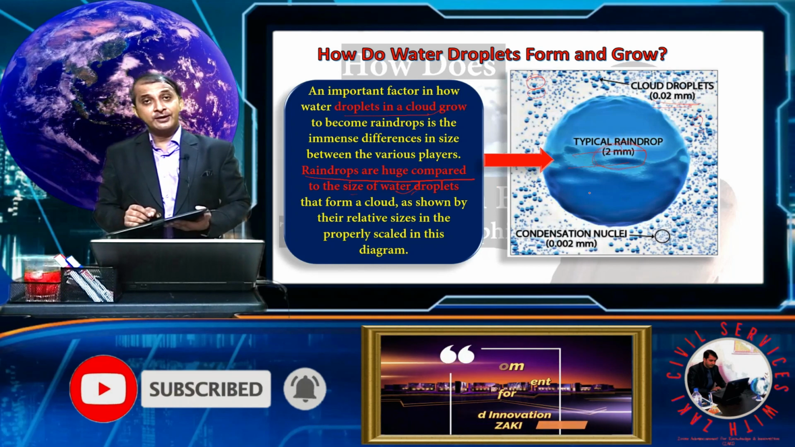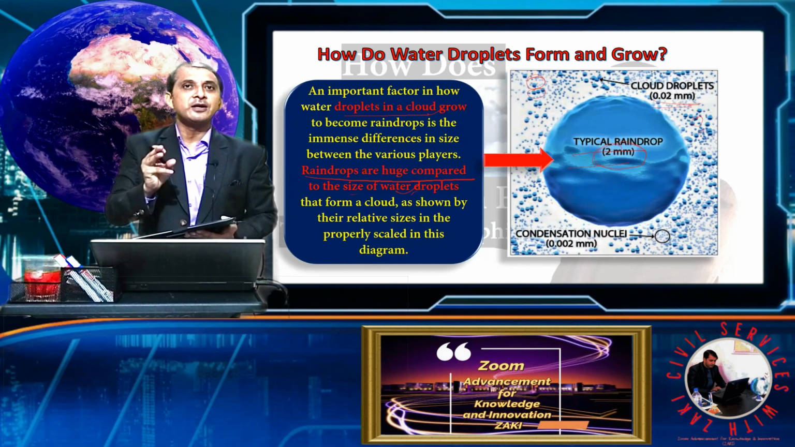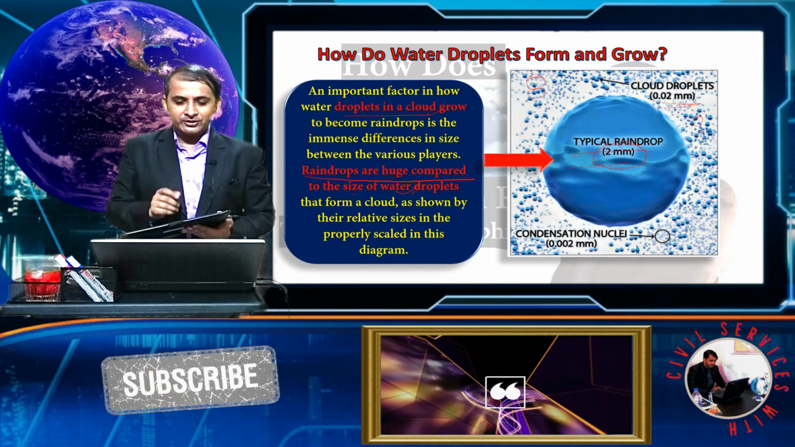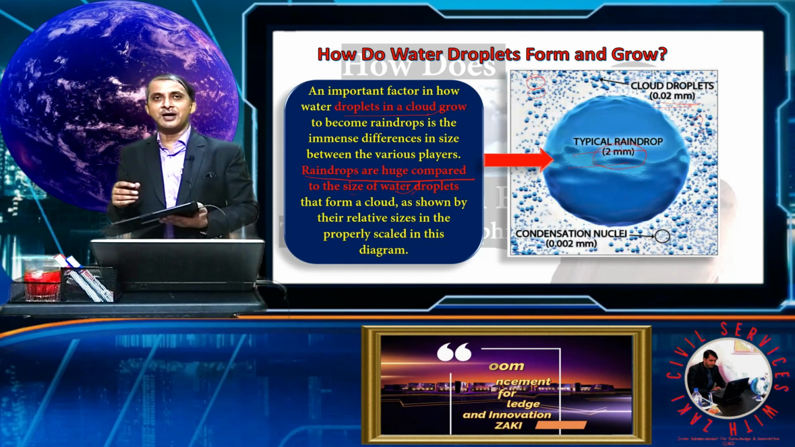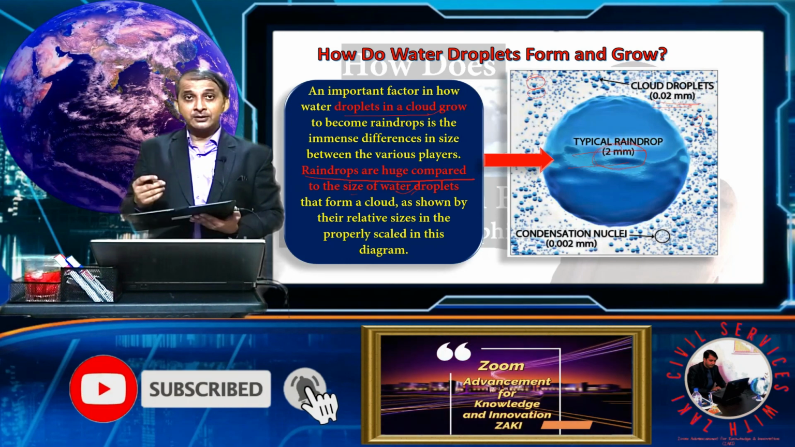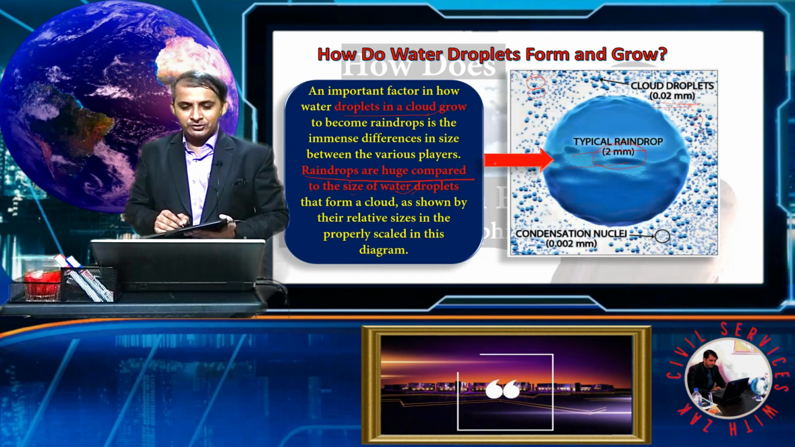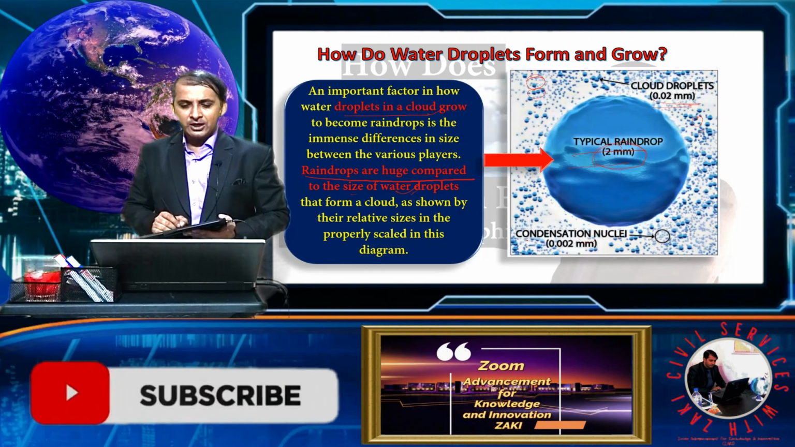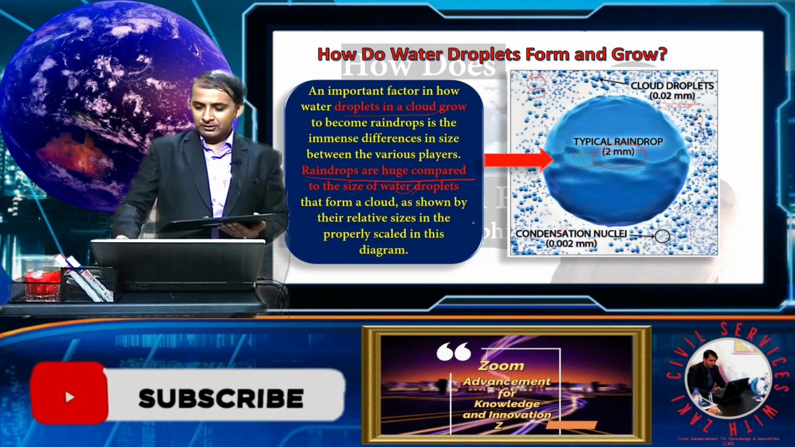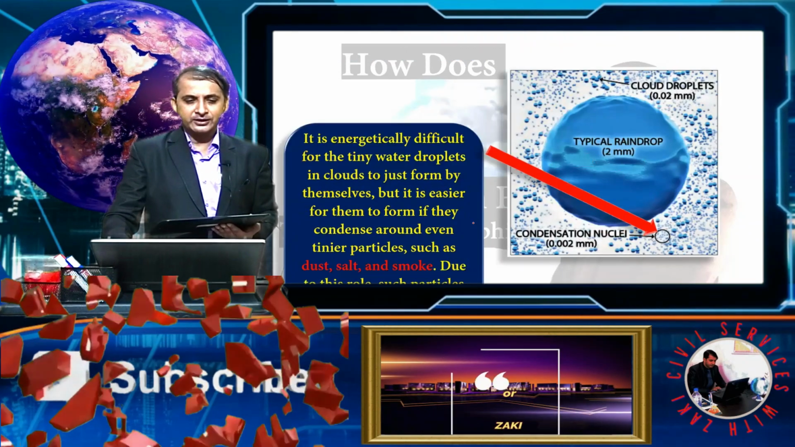Another thing: these droplets do not condense independently, they need some condensation nuclei. Condensation nuclei like salt and dust are very small, about 0.002 millimeter, and are called condensation nuclei. So let's discuss all these things. See here, it is called condensation nuclei.